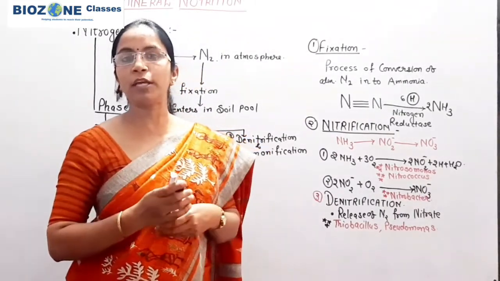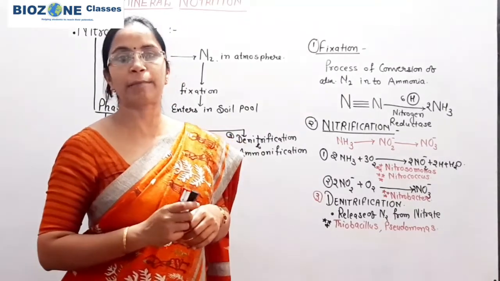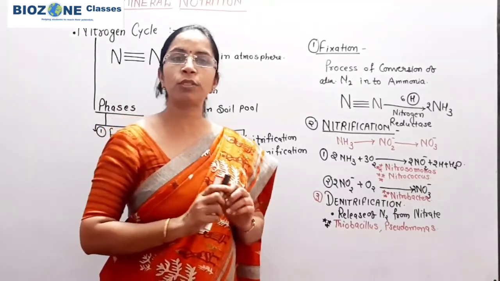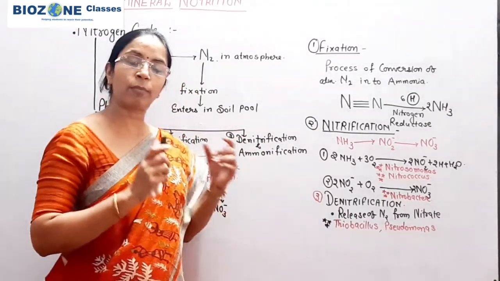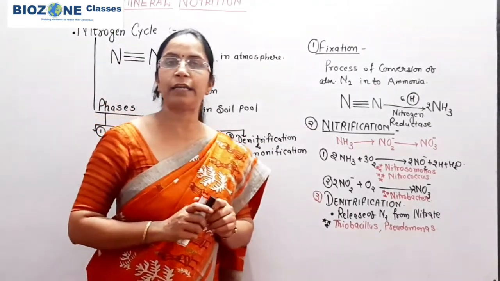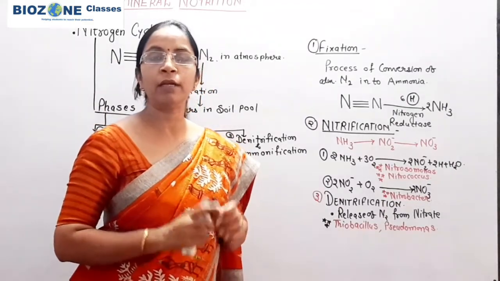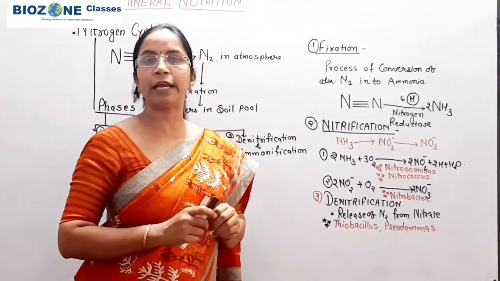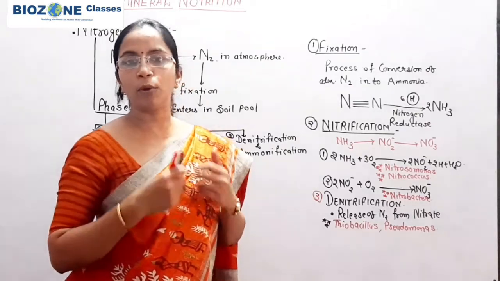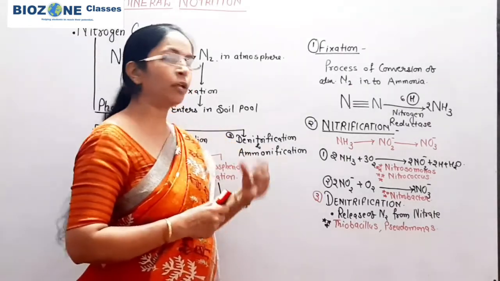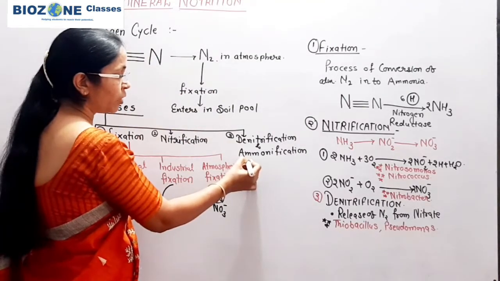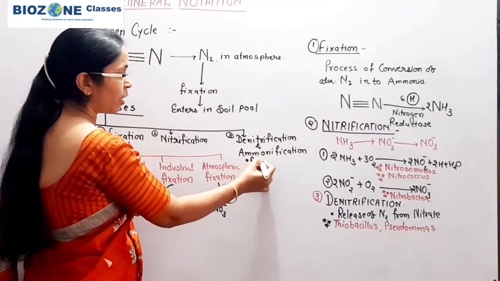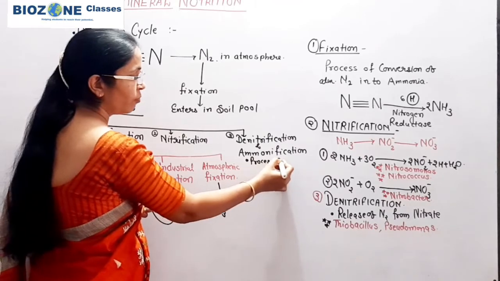When the death of these plants and animals takes place, from those nitrogenous compounds ammonia is released from the dead bodies of plants and animals, you remember. Instead of release of nitrate, most of the time ammonia is released, and ammonification means, simply remember, ammonification का meaning है process of